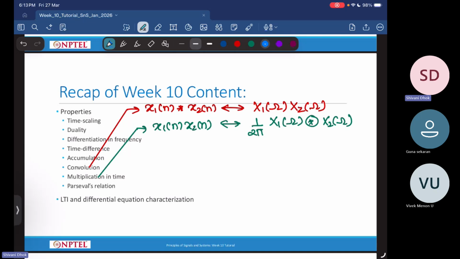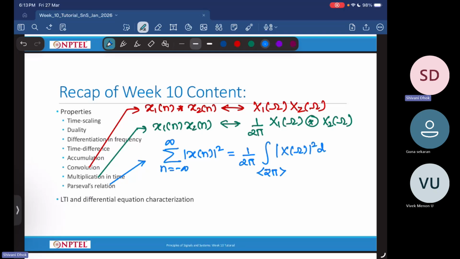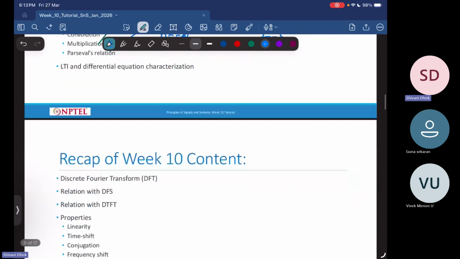And the last thing that we looked at was Parseval's relation. So Parseval's relation says that the energy is conserved in both the domains. So summation of magnitude of x of n whole square is energy in time domain, that is equal to 1 over 2 pi integral over a period of magnitude of x of omega whole square d omega. Then we also looked at differential equations and LTI systems and all those things. I'm not going into detail of that.